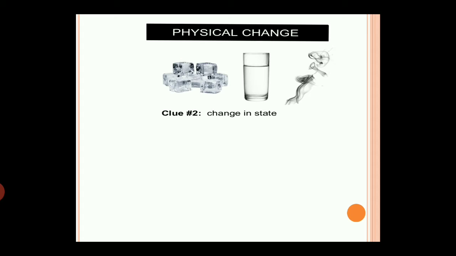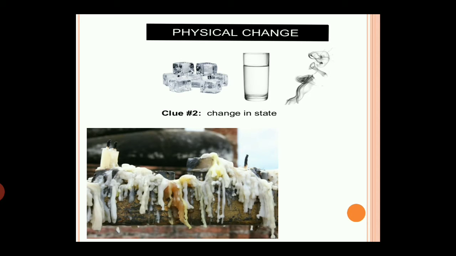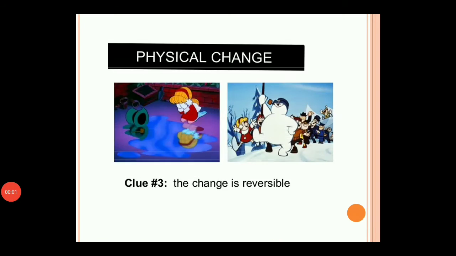Physical changes include change in state from solid to liquid, liquid to gas, and again from gas to liquid and liquid to solid. Physical changes are reversible. In the previous slides we discussed that substances can be changed from solid to liquid, liquid to gas, and again from gas to liquid and liquid to solid. So these changes are reversible.